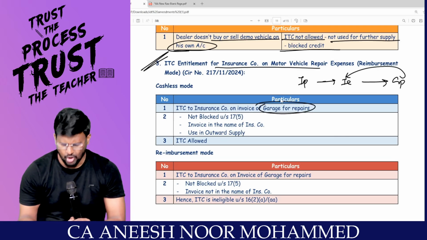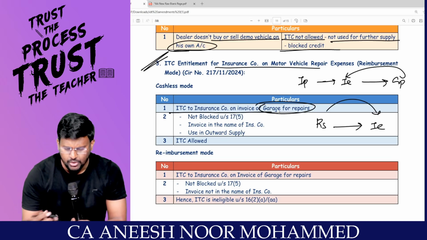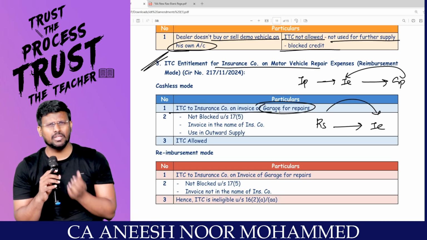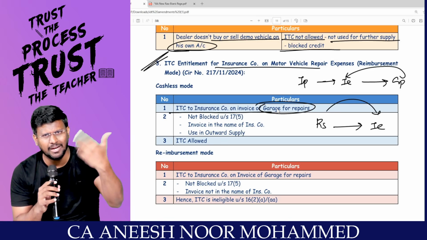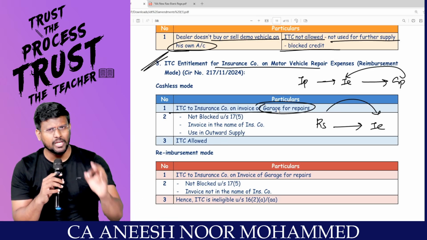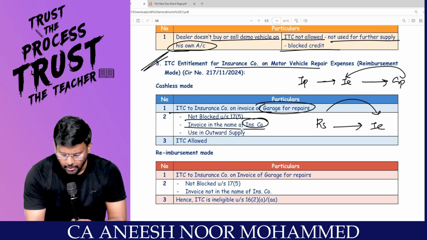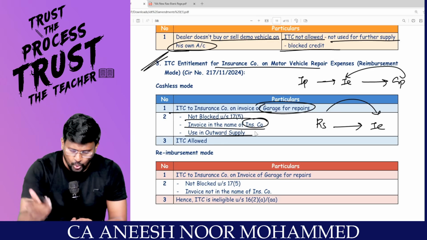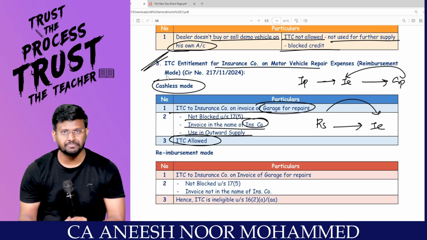Garage. Normal repairing stations. Then repairing stations will raise the bill to the insurance company. Sir, ITC to the insurance company. ITC can be taken by insurance company, because it is in the course or furtherance of business. To get this service, only general people are taking insurance. That vehicle will be given to the insurance company, correct? It is not blocked credit. Invoice is in the name of insurance company. Used in the outward supply. ITC will be allowed, my dear lovable students. This is called as cashless mode.